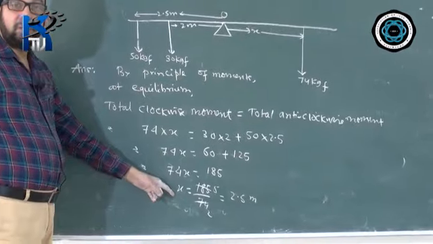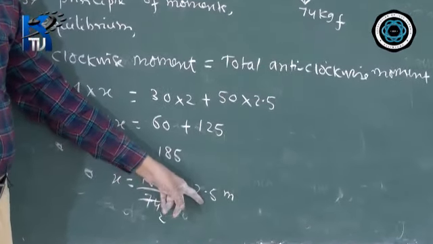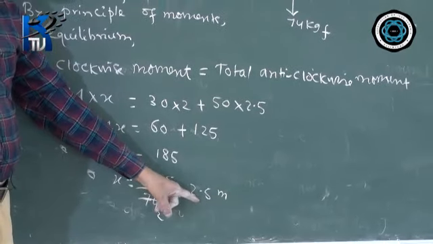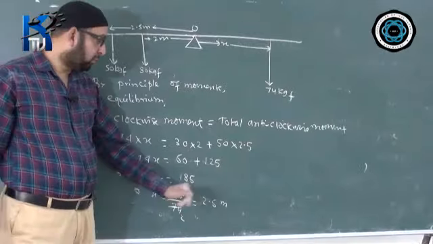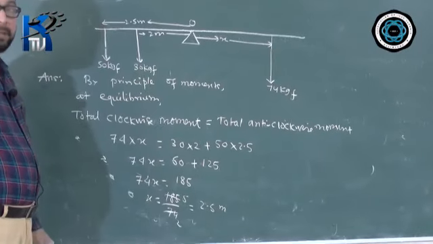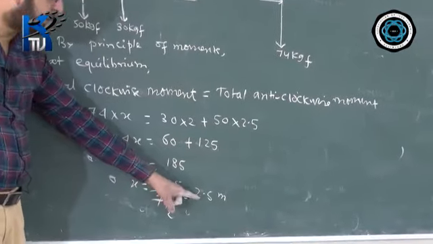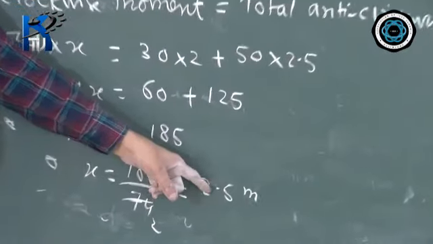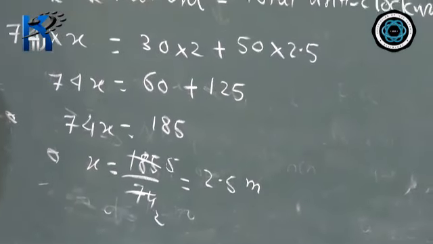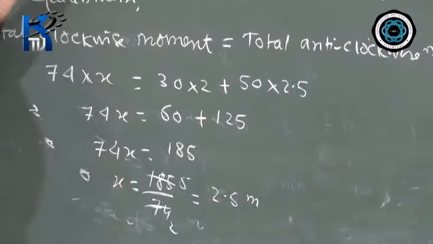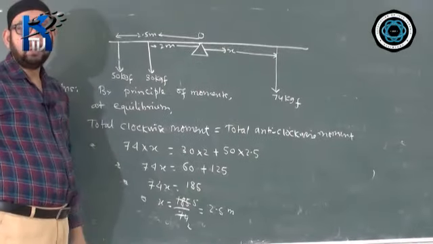In physics, we must give the answers always in the form of decimal. Don't give the answer in fraction, you may not get marks. So better always to give the answer in terms of decimal. So 2.5 meter. Where should the man sit from the middle? The man must sit at a distance of 2.5 meter from the middle of the seesaw on the opposite side of the children, on the other side of the children, you can say that. This is how you can conclude your answer.